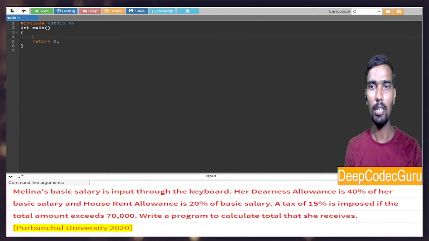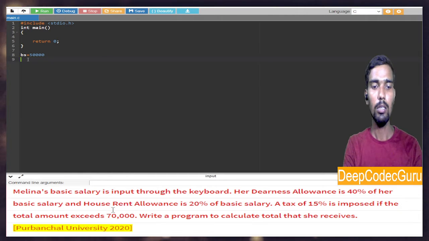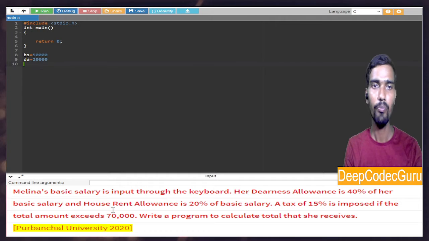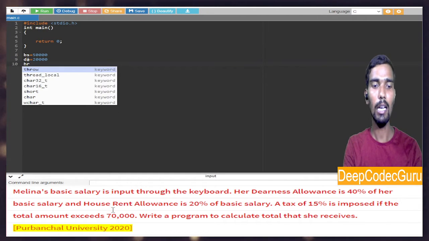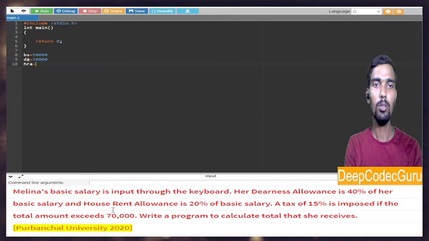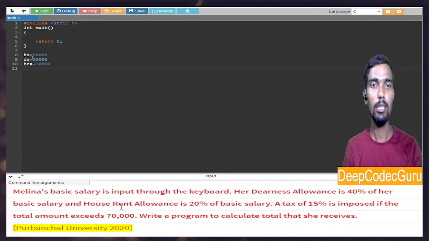So now let's get started with the numerical portion, and then after I will write code. Basic salary, BS, equal to, let's consider 50,000. So she is going to get dearness allowance, that is 40%. 40% of 50,000 is 20,000, and then she is going to get HRA, house rent allowance. This is 20%. So 20% of 50,000 is 10,000.